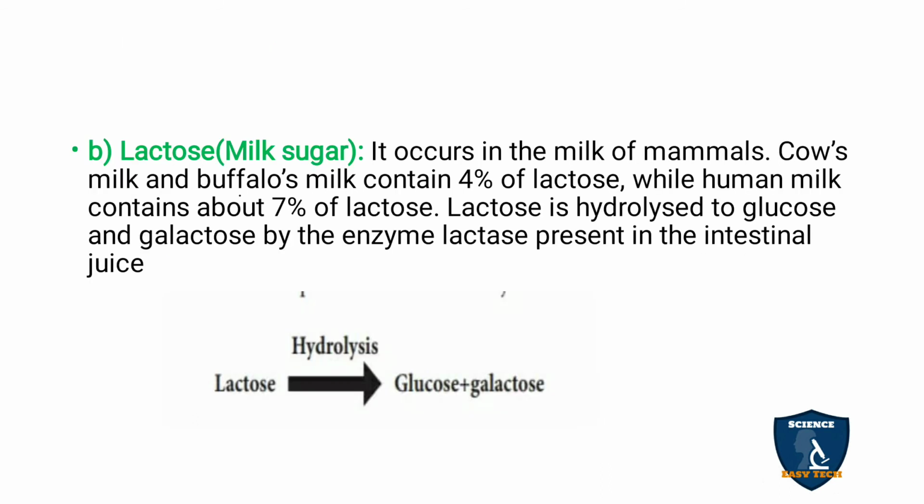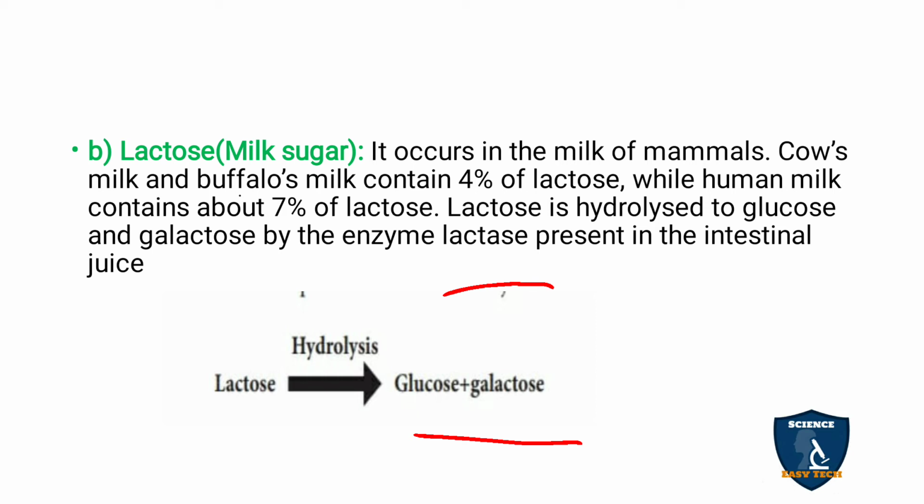Next is lactose, which is called milk sugar. It occurs in the milk of mammals; cow's milk contains 4% lactose. Human milk contains 7% lactose. Lactose on hydrolysis in the presence of the lactase enzyme, which is present in the intestinal juices, gives glucose plus galactose. I told you galactose does not occur in the free state; it occurs along with lactose. So lactose in the presence of lactase on hydrolysis gives glucose plus galactose.